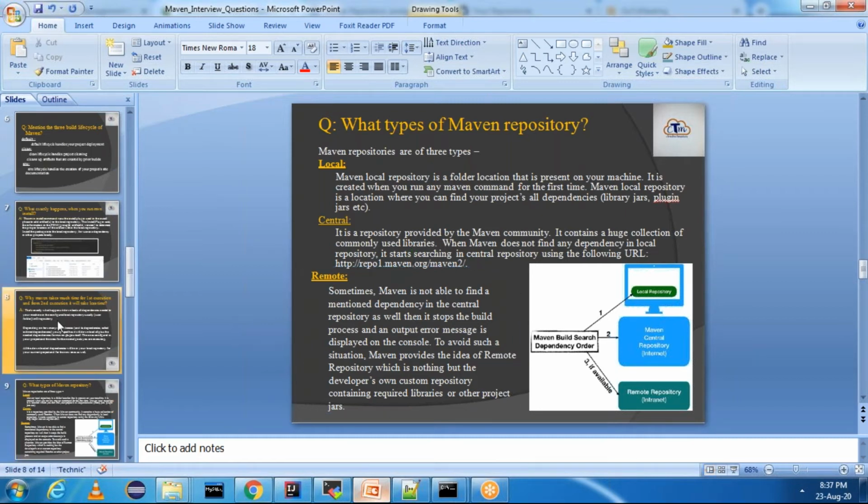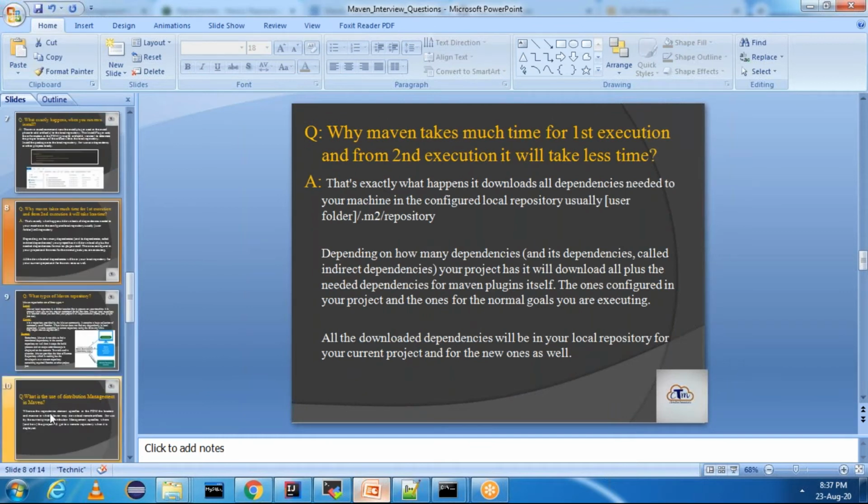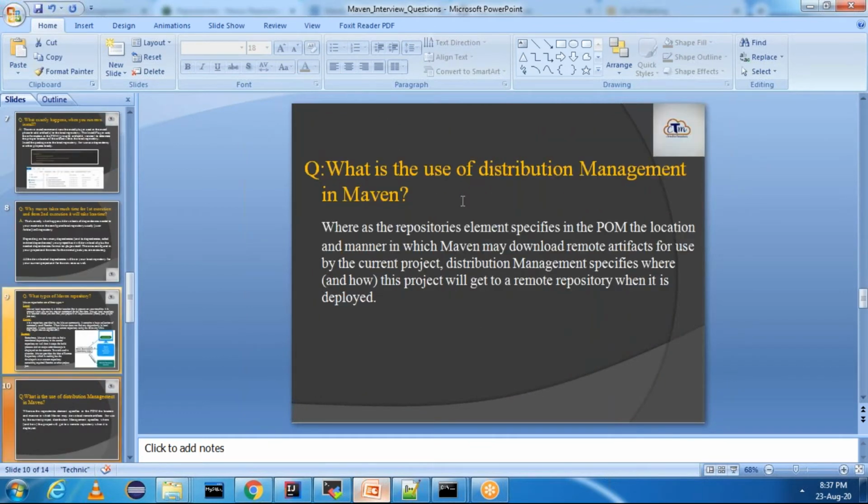Next, what is the use of distribution management element in Maven? In Maven, as I said, there are a lot of elements. And the distribution management element specifies where this project will get deployed in a remote repository when it is deployed. Basically, whenever you deploy your Maven project, distribution management will decide where it has to get deployed. Okay, this is the use of distribution management in Maven.